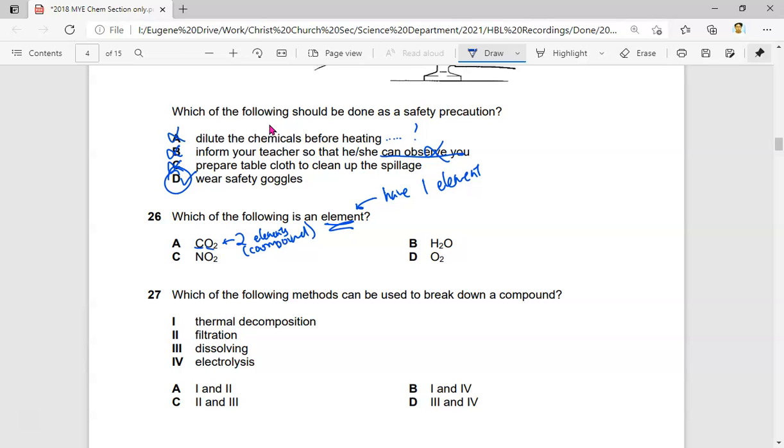So based on this, you realize that C is also a compound. B is also a compound because it consists of hydrogen and oxygen. When you look at the periodic table, this is C and O, this is N and O, this is H and O. This one, D, only consists of O only. So D is an element only. Okay.